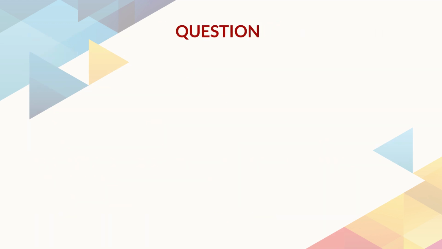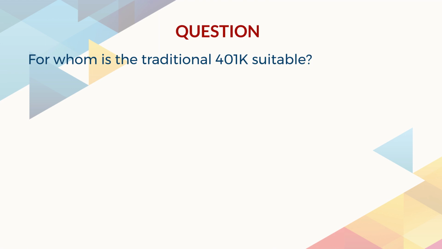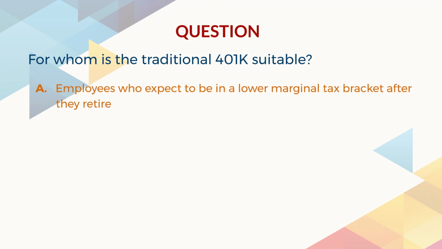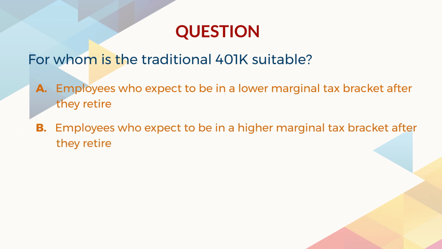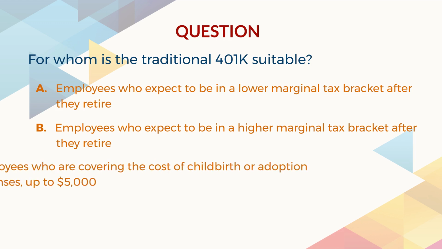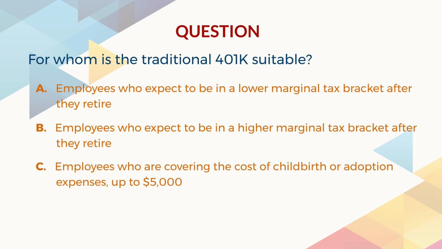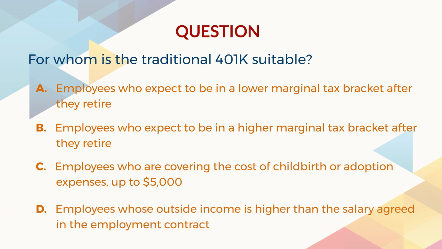Answer the question. For whom is the traditional 401k suitable? A. Employees who expect to be in a lower marginal tax bracket after they retire. B. Employees who expect to be in a higher marginal tax bracket after they retire. C. Employees who are covering the cost of childbirth or adoption expenses, up to $5,000. D. Employees whose outside income is higher than the salary agreed in the employment contract.